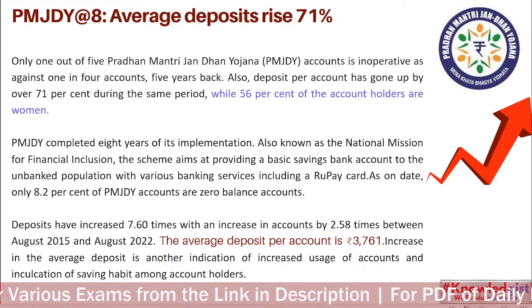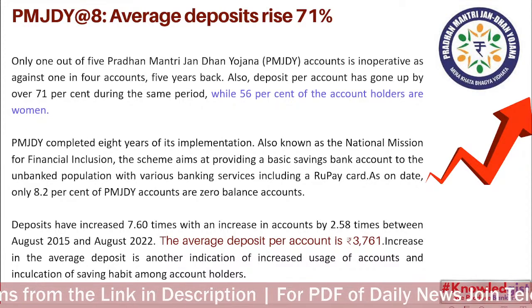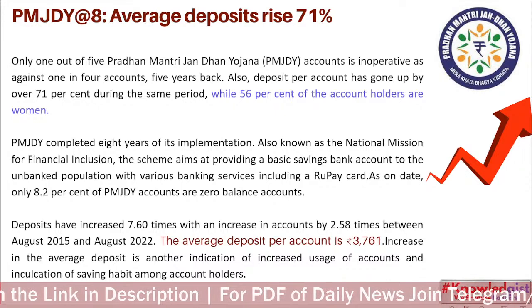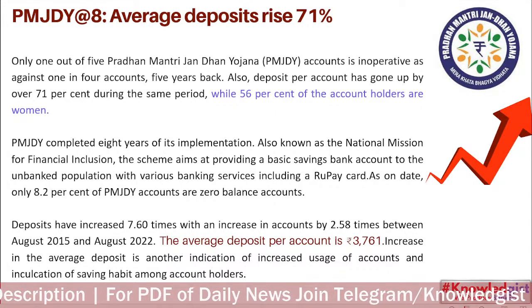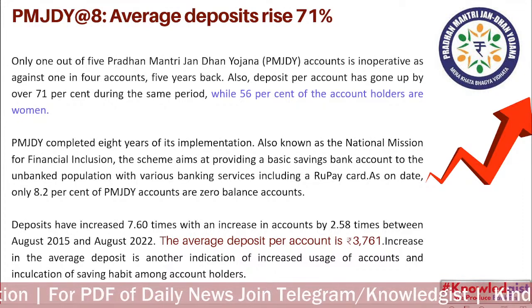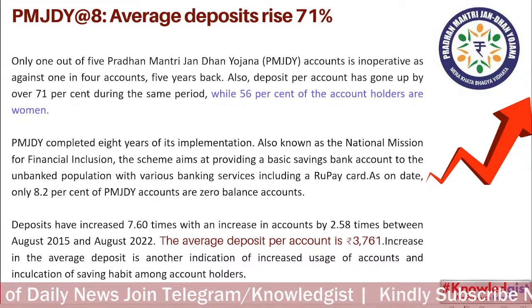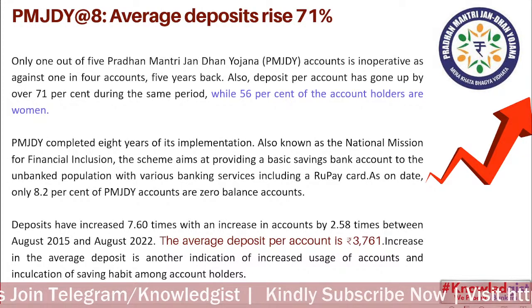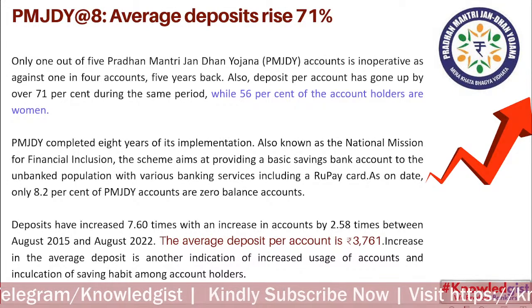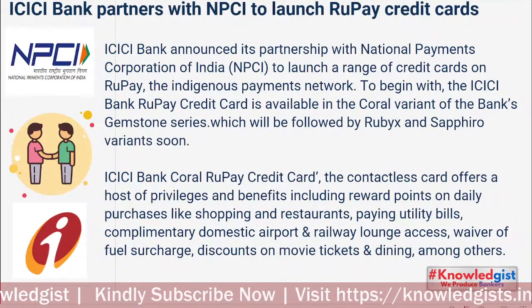Deposits have increased 7.6 times, with an increase in accounts by 2.58 times between August 2015 and August 2022. The average deposit per account is rupees 3,761. Increase in the average deposit is another indication of increased usage of these accounts. Important. This particular slide is going to be very important.